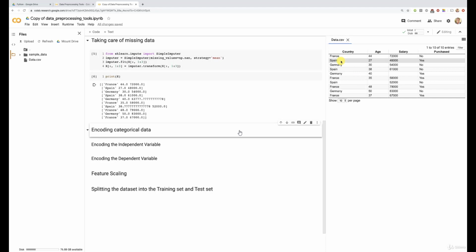Let me explain this right away. Very simply, France would, for example, have the vector 1, 0, 0, Spain would have the vector 0, 1, 0, and Germany would have the vector 0, 0, 1. So that there is no numerical order between the three countries, because instead of having 0, 1, and 2, we would only have zeros and ones, and therefore 3 new columns.